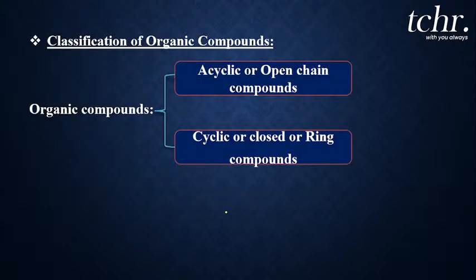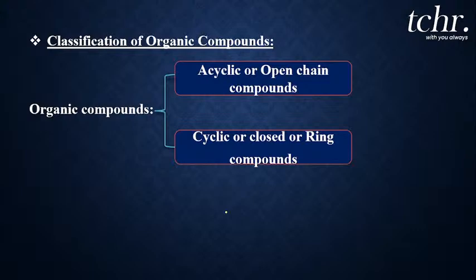So once you have understood how to represent the organic compound in three-dimensional form, and also writing the condensed, complete and bond line structure of organic compound, students, now we come to the very important point of the concept, that is classification of organic compounds. So how can you classify organic compounds? There are several ways of classifying organic compounds. So one by one we shall discuss. So listen carefully and go through all the examples that I am giving to you, my dear students.